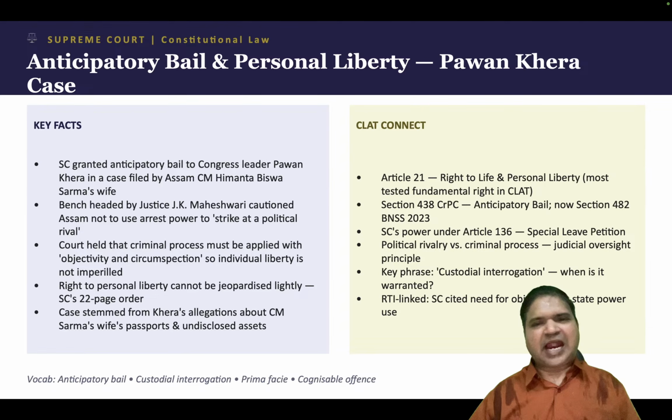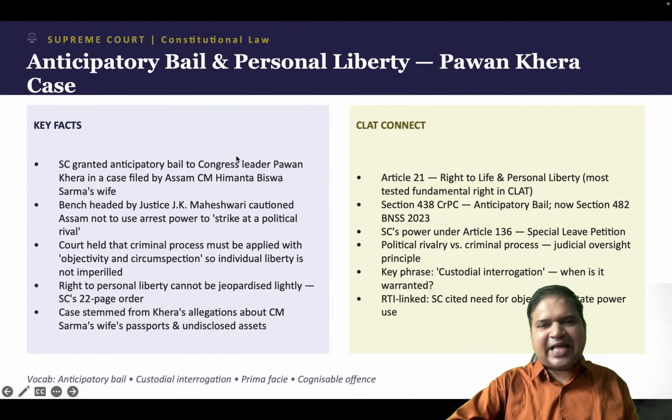Okay, so as you can see here, that right to life is involved. Then it also talks about this issue of section 438 of CRPC, which is now section 482 of BNSS. Why is this section important? Because it talks about what we just discussed, anticipatory bail.